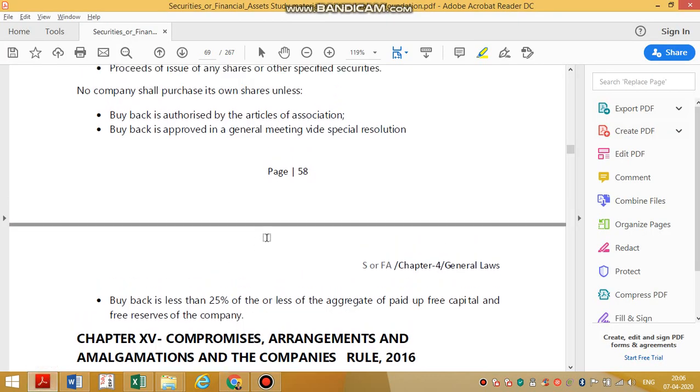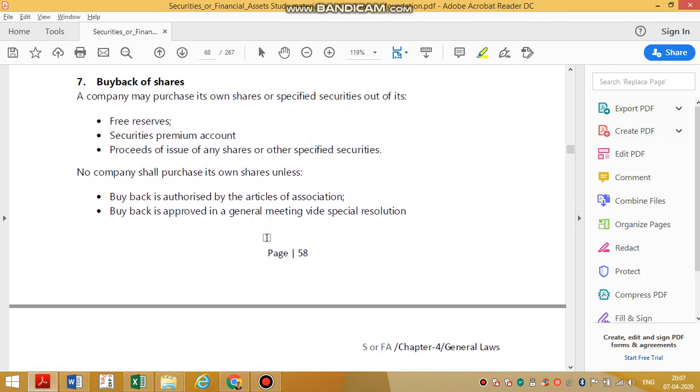Now we'll go for this buyback. Buyback you can do out of either free reserves or securities premium or proceeds of the fresh issue. Proceeds of the fresh issue means what? You are going to give preference shares, not equity shares. You are going to give preference shares to buy back the equity shares because you have enough reserves, but all